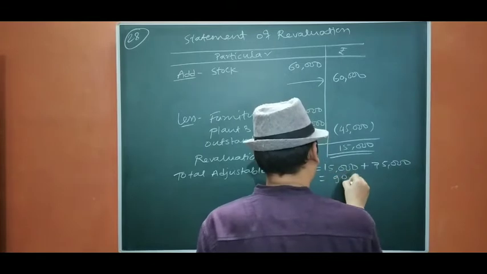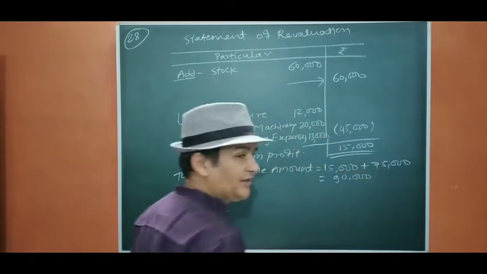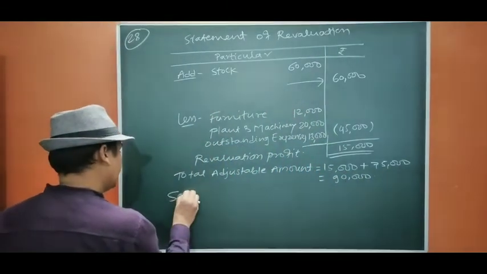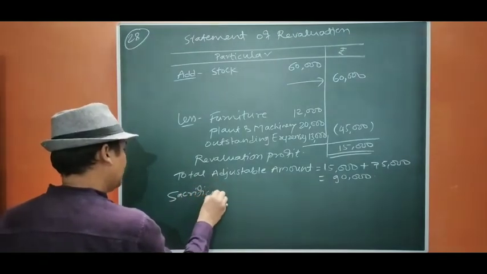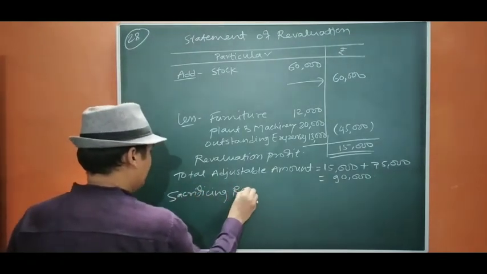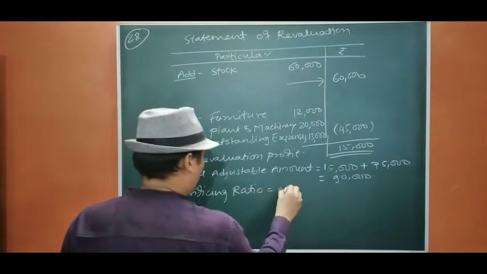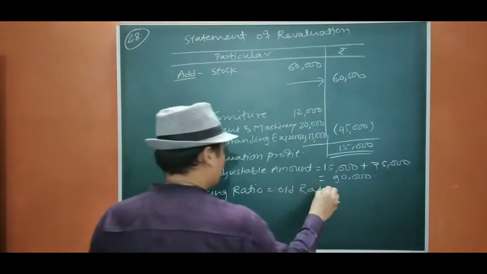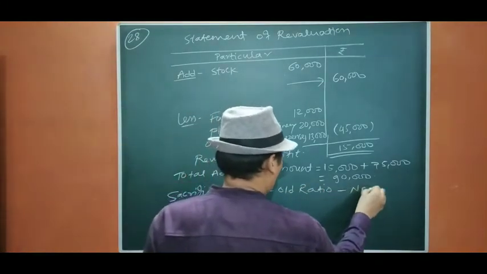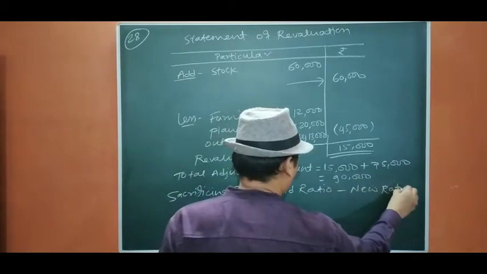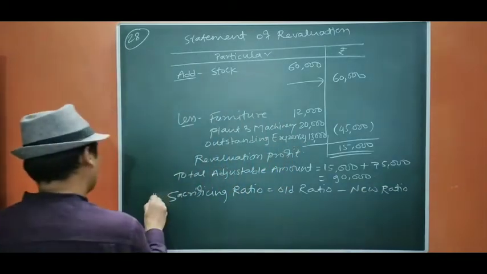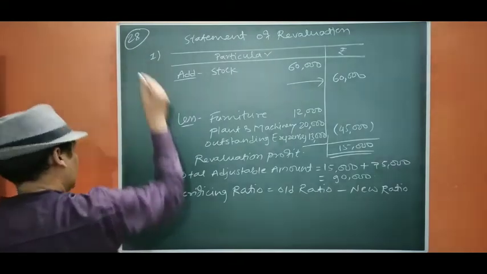Okay. Now we are going to find out the gaining and sacrificing ratio. So sacrificing ratio equals to old ratio minus new ratio. This is the second step we are going to do. This is step second, step first. Okay.